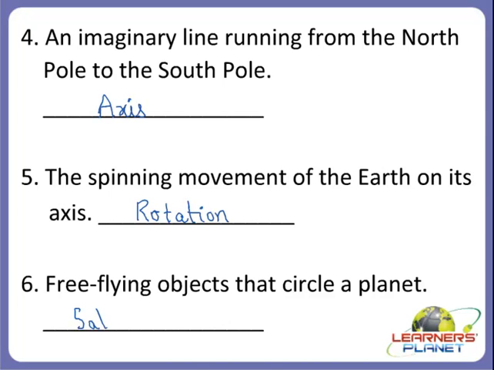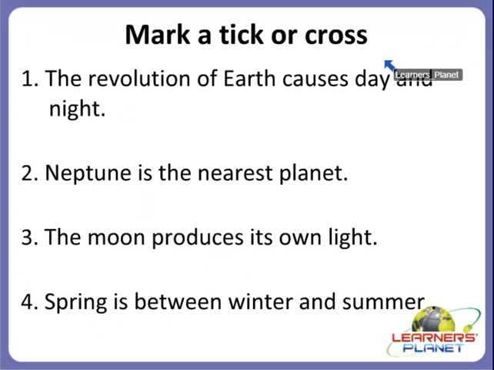Yes, they are called satellites. Right, so do you remember which is the only natural satellite of our earth? Yes, it is the moon. And we can also see some man-made satellites freely flying and circling around our planet. Alright children, so I hope you are clear with this.